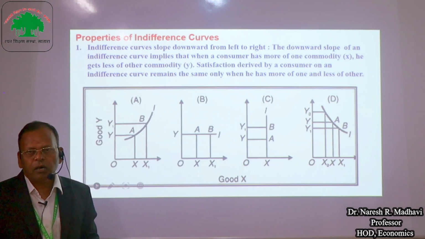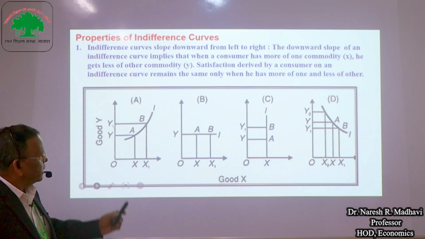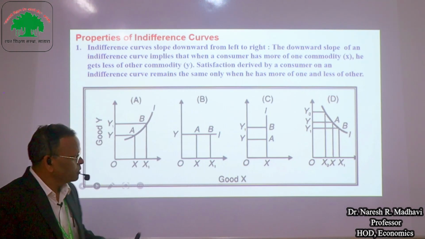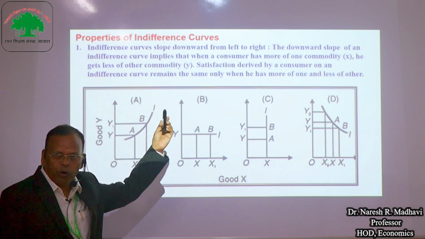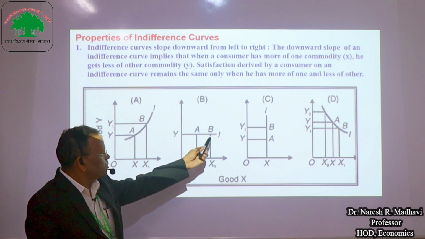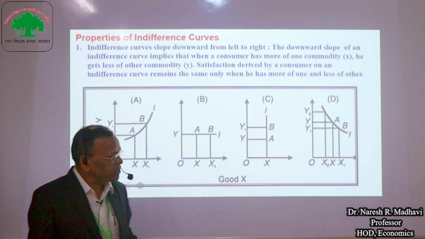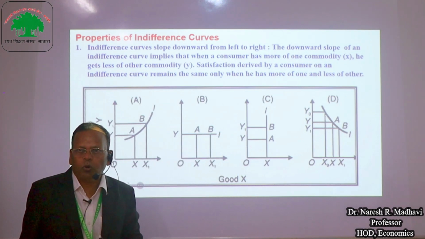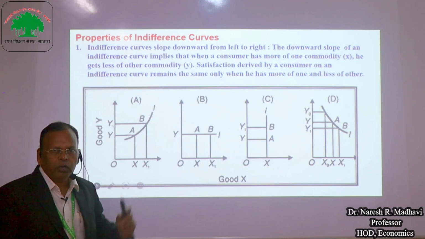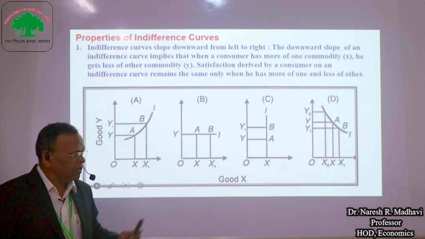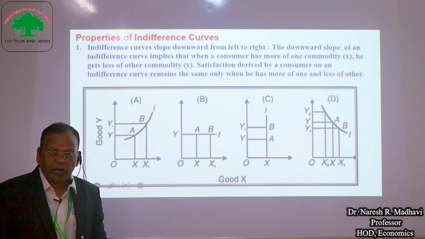Therefore, the indifference curve slopes downward from left to right. There are different diagrams of indifference curves. That is, an indifference curve sloping upward from left to right, an indifference curve horizontal to the OX axis, an indifference curve vertical to the OY axis, and a downward-sloping indifference curve. What does upward mean? When the MRS is increasing, the indifference curve is upward to the right.